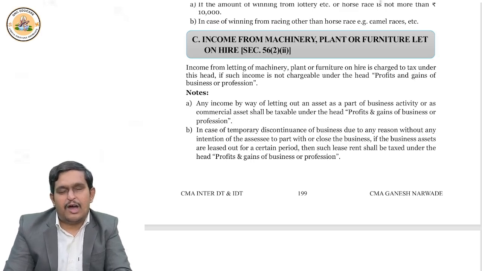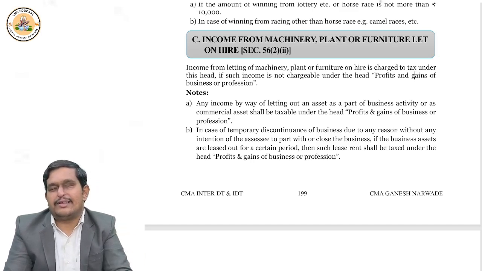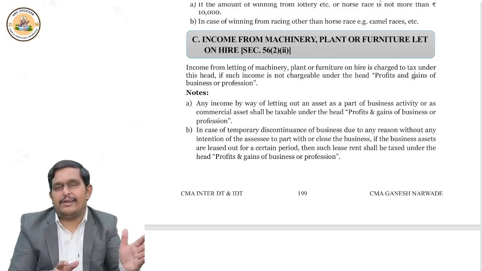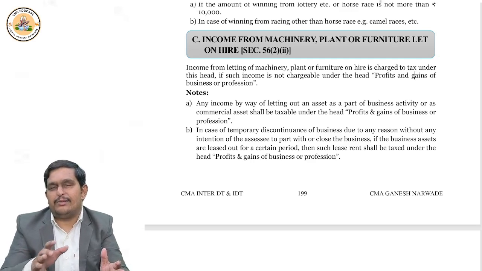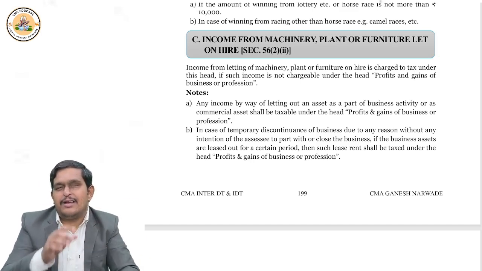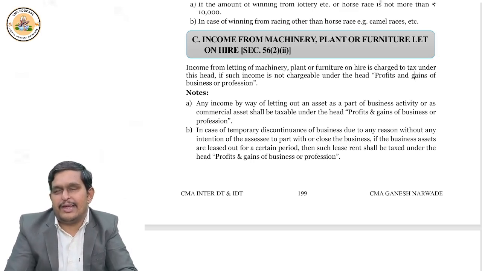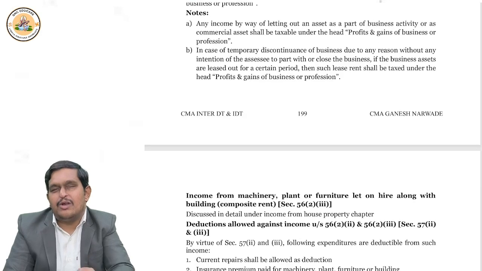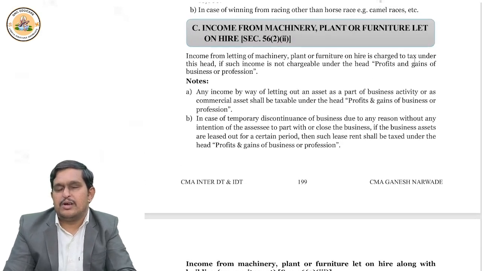Suppose, for example, house property is there and plant and machinery, furniture is there. If they are given on rent collectively, we call it composite rent. If rent of house property is separable and rent of plant and machinery is separable, then house property rent is taxed under the house property chapter, and rent of plant and machinery is taxed under income from other sources. But if the rent of house property and the rent of plant and machinery are not separable, then the combined rent, composite rent, is taxed under income from other sources. This you should be able to remember.